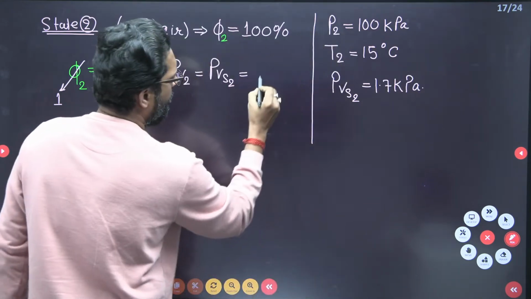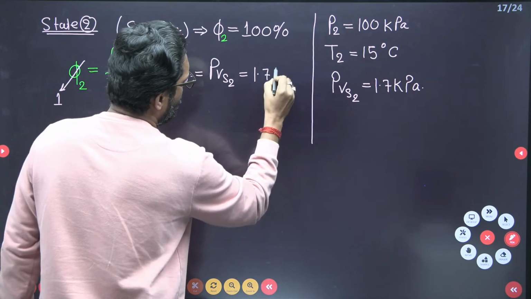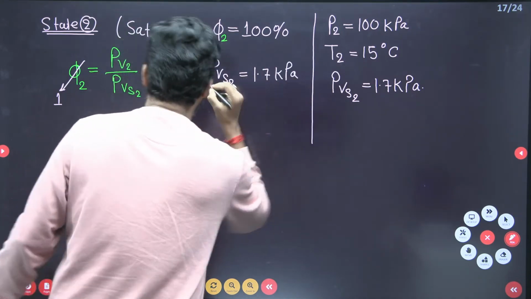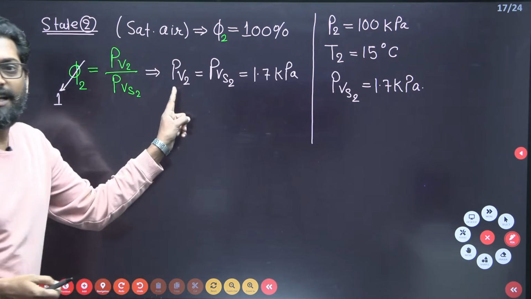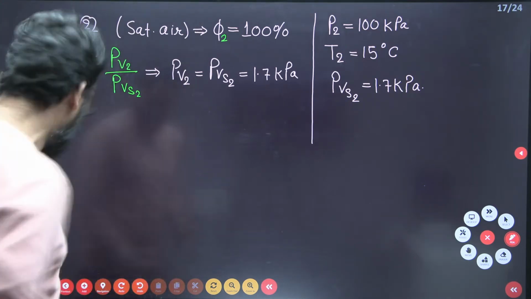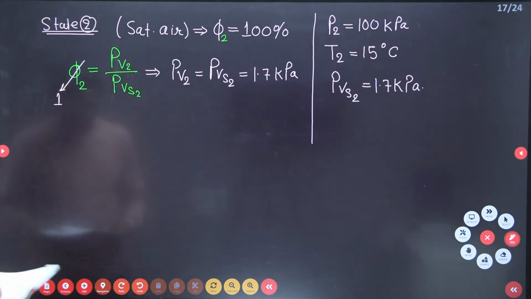So here the value is 1.7 kilopascal. So this is your partial pressure of water vapor. How much is it? 3.39? No, wrong.